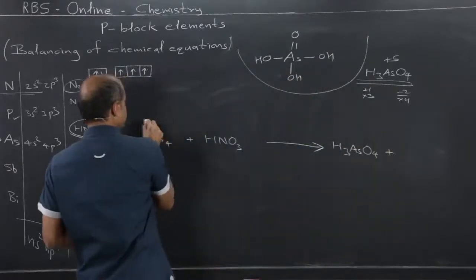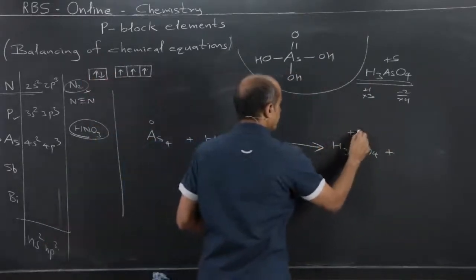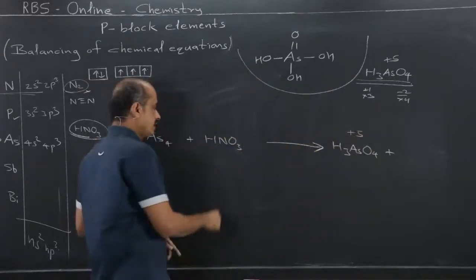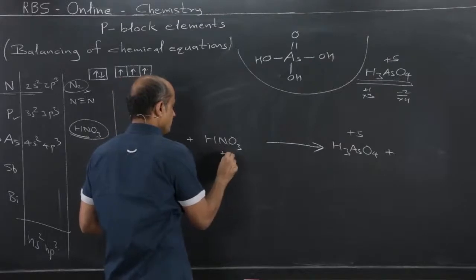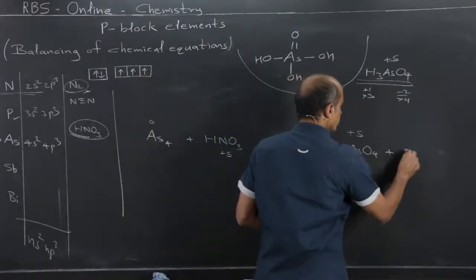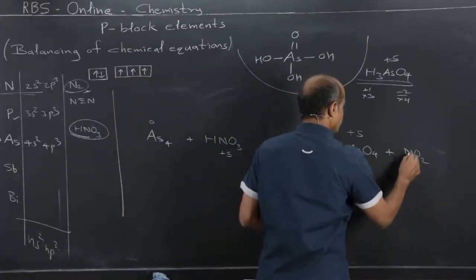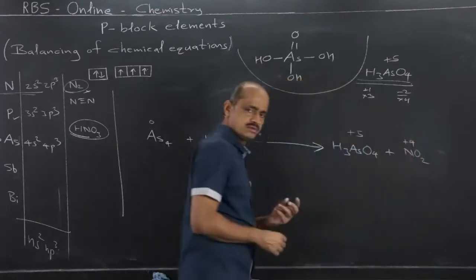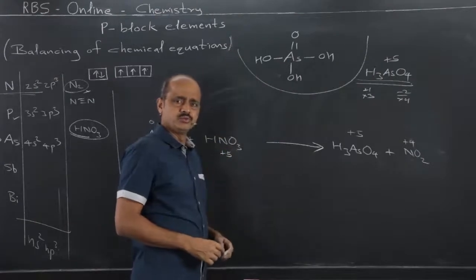So 0 arsenic changes to +5, and with concentrated nitric acid and group 15 elements, +5 nitrogen changes to +4, means NO2, that is fixed. So now this should be in our memory. So minimum memory should be used.